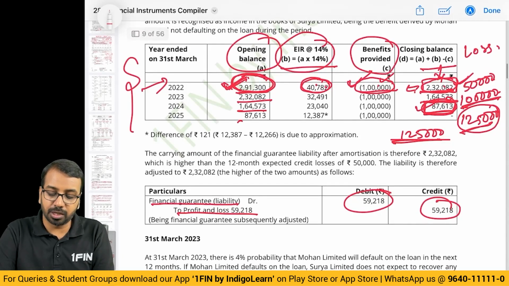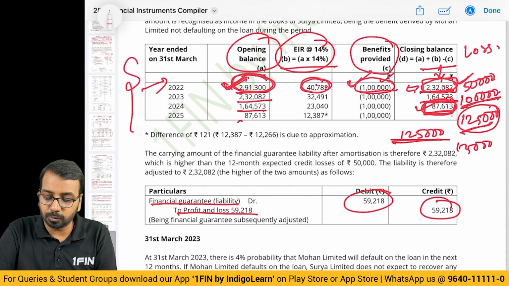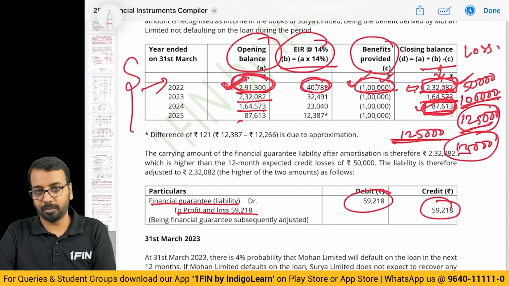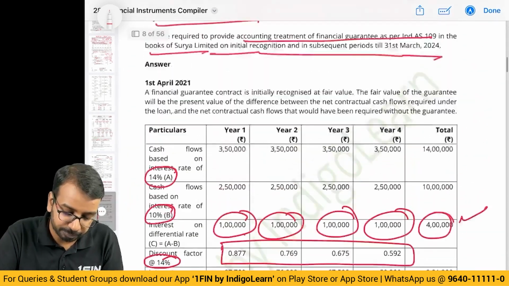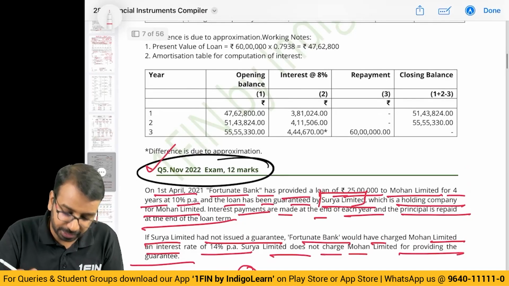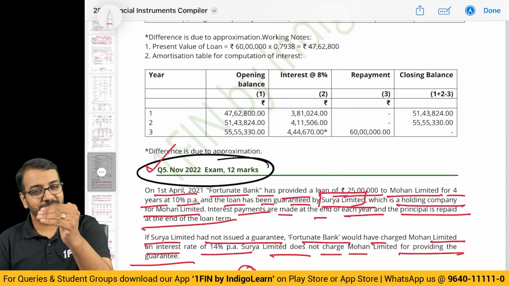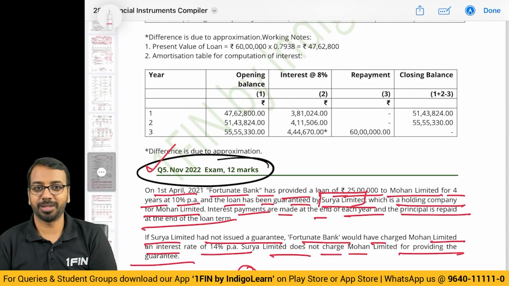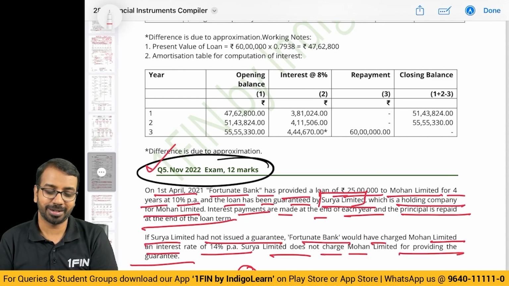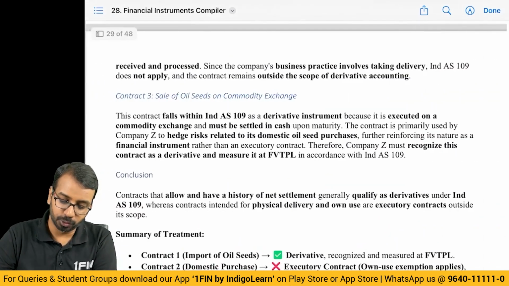In the last year, if there is no default, the entire 1,25,000 will be booked as income. Okay, this is a standard question, slightly lengthy, I agree, but if you just remember the steps, you can score 12 out of 12. There cannot be a mistake in this question. Okay, so please do this.